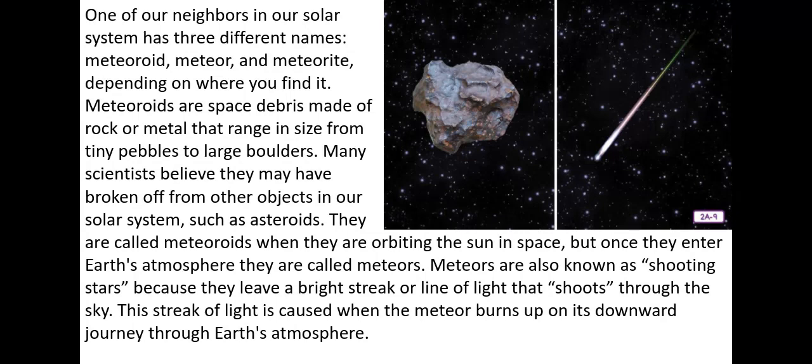They are called meteoroids when they are orbiting the Sun in space, but once they enter Earth's atmosphere, they are called meteors. Meteors are also known as shooting stars because they leave a bright streak or line of light that shoots through the sky. This streak of light is caused when the meteor burns up on its downward journey through Earth's atmosphere.